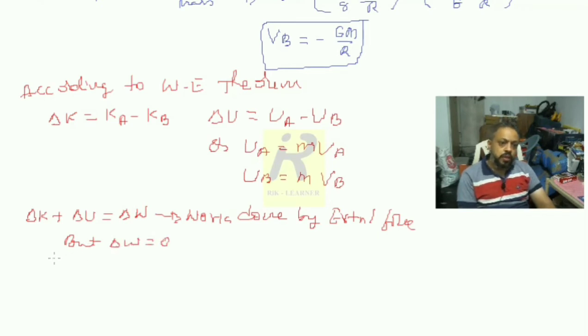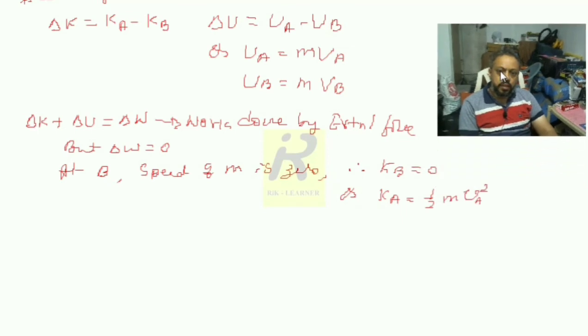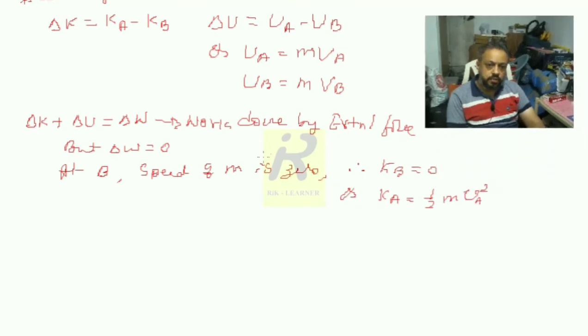Now you have to think one more time. At B, the speed of m is 0. Therefore, Kb is equal to 0 and Ka is equal to half m Va square, where Va is the velocity at the point A. That is what we are about to find. Now we have every detail to make further calculations.